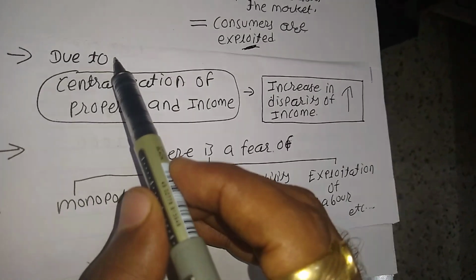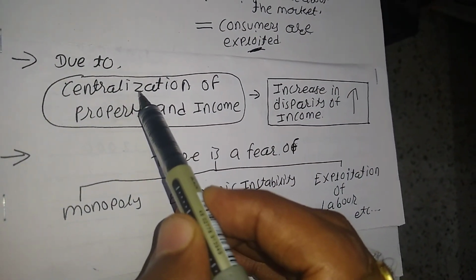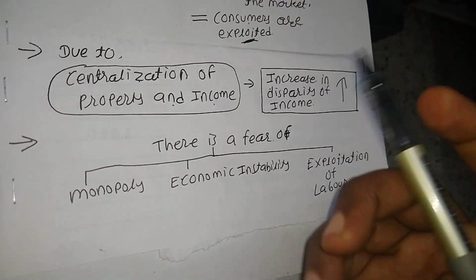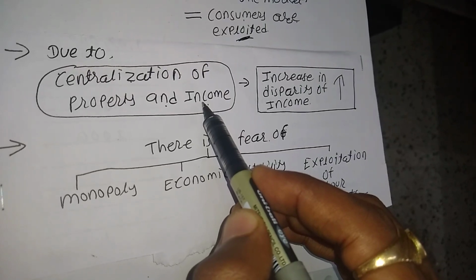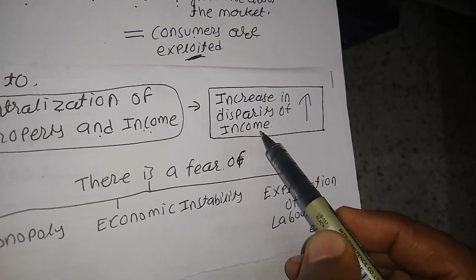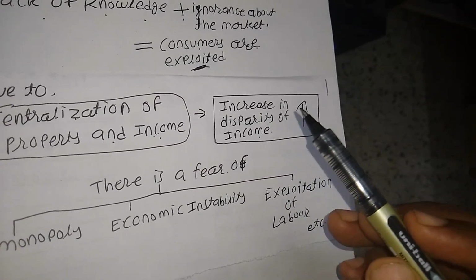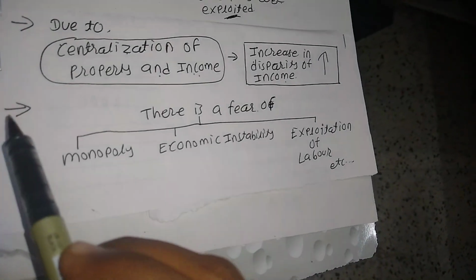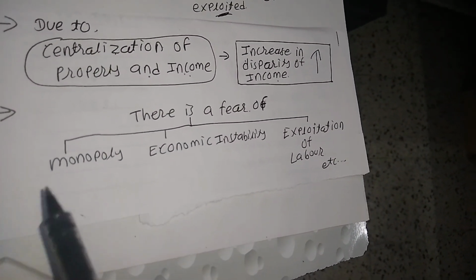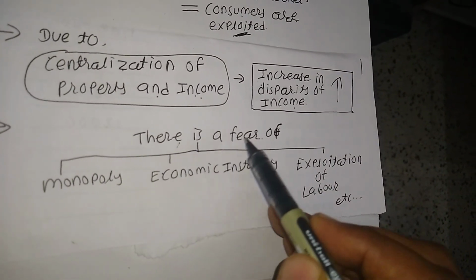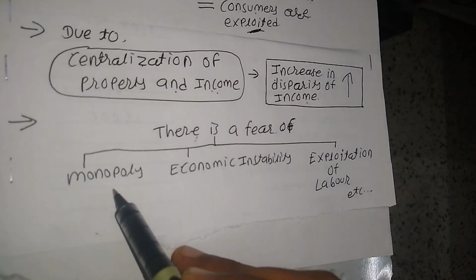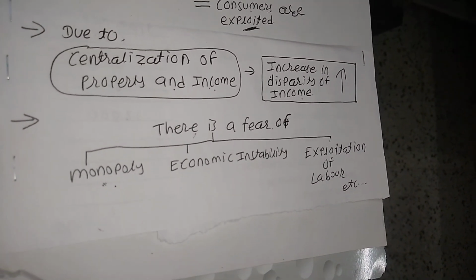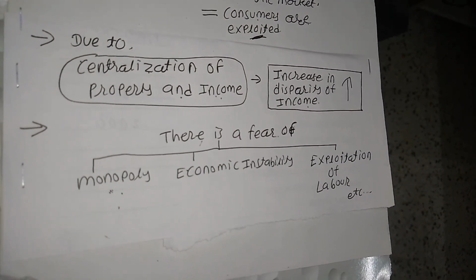Next, due to centralization of property and income, only a few get property and only a few get high income. Centralization of property and income creates an increase in disparity of income. Disparity of income means the rich become richer and the poor become poorer. The last and fifth limitation is the fear of monopoly. Monopoly means only a few can sell the products, so they can charge any amount. That is called monopoly.